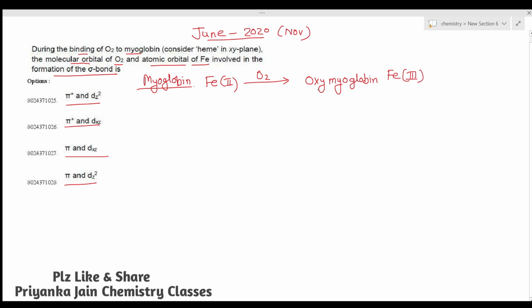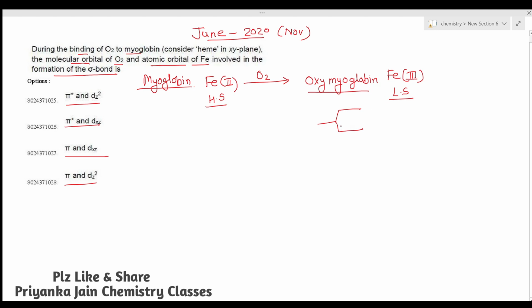So here the iron changes from high spin Fe(II) to low spin Fe(III). Now we have to consider oxymyoglobin, because we are asked after the binding of O2.